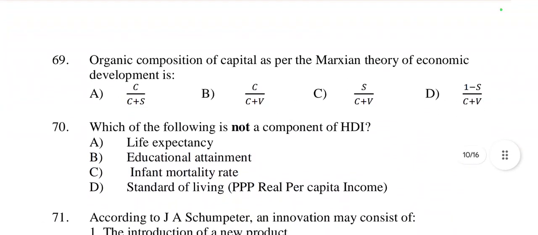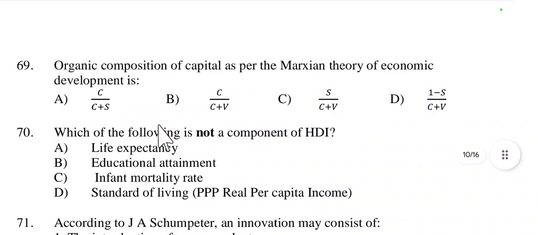Then question number 69, organic composition of capital as per the Marxian theory of economic development is OCC, organic composition of capital. It is known as C by C plus V.